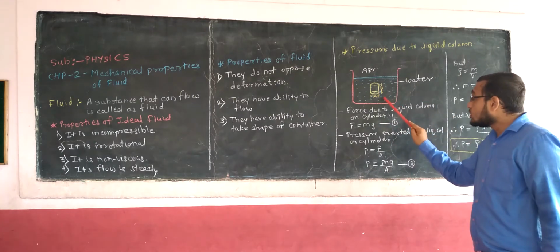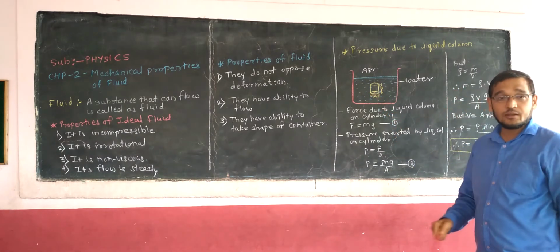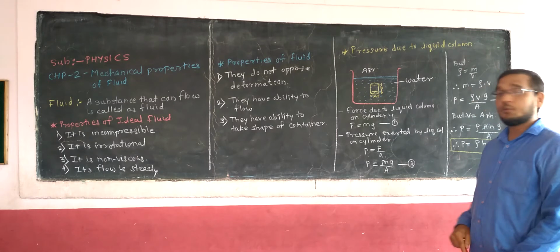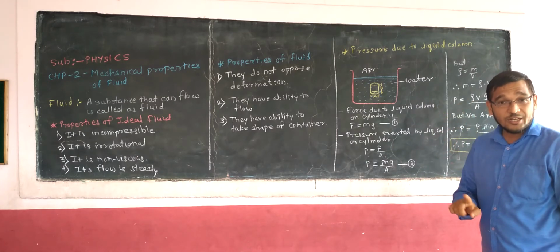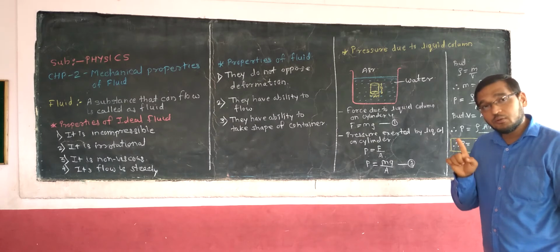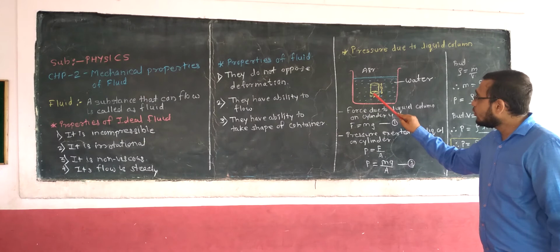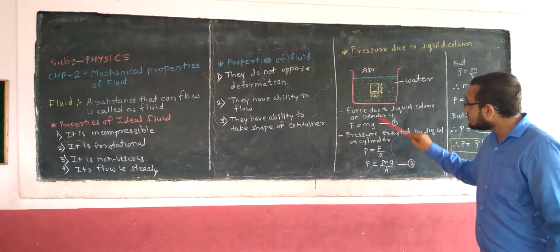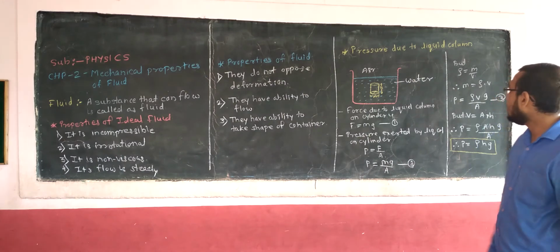Now, the force exerted on this circular area of the cylinder is what we call pressure. Pressure is the ratio of force to area; force acting per unit area is called pressure. So pressure P is equal to force upon area. The force is mg, and the area is A. So P is equal to mg upon A. This is equation number 2.